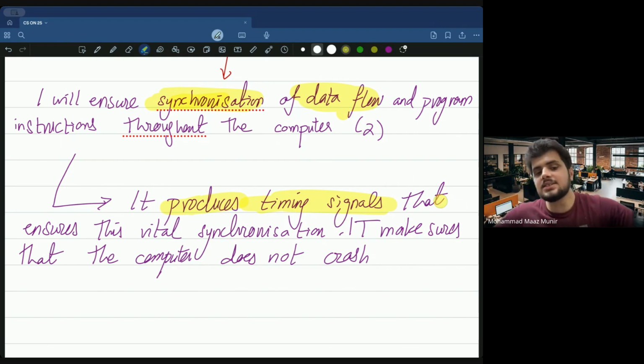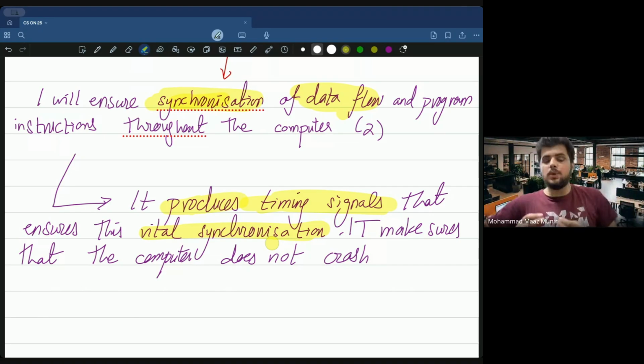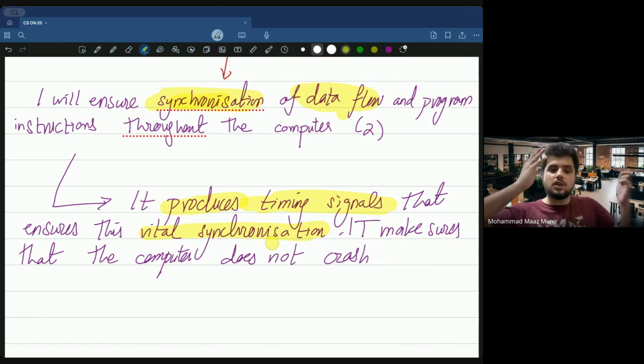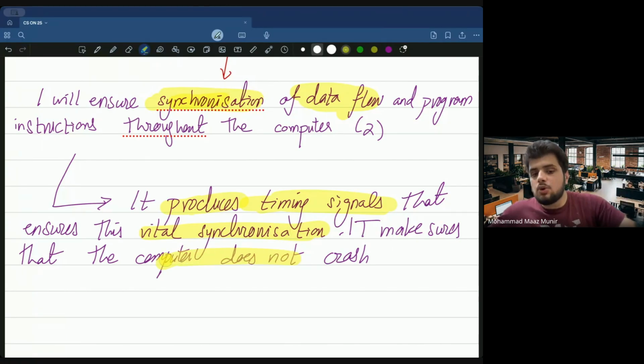And what is the job of timing signals? It is to ensure that this synchronization occurs perfectly. So at the same time, I'm also giving Rayan 5 minutes. Okay, Rayan, you have 5 minutes to ensure that all the onions and tomatoes have been chopped correctly. So within 5 minutes, we have the chicken, we have all the tomatoes and everything chopped. So everything is happening in a very proper manner. And this basically ensures that the computer does not crash.